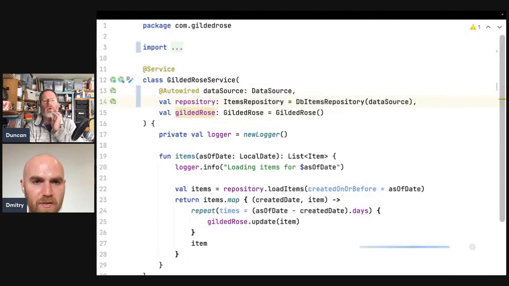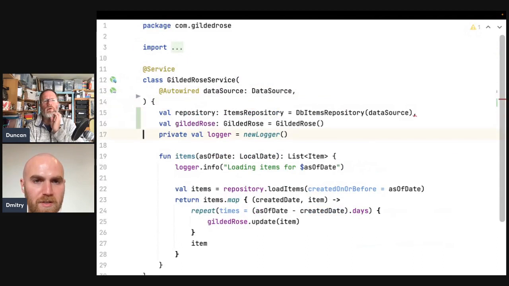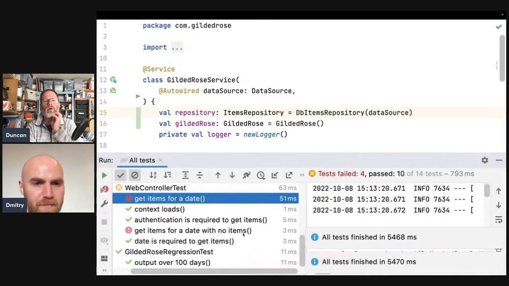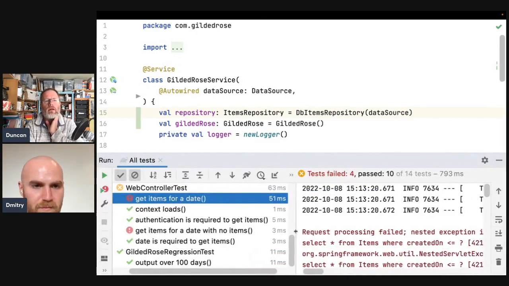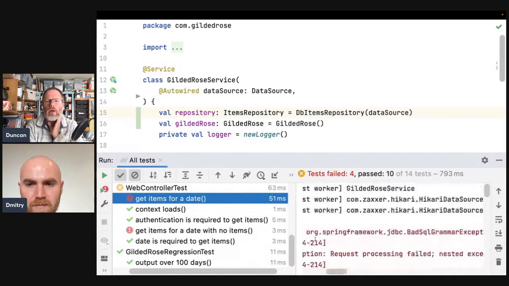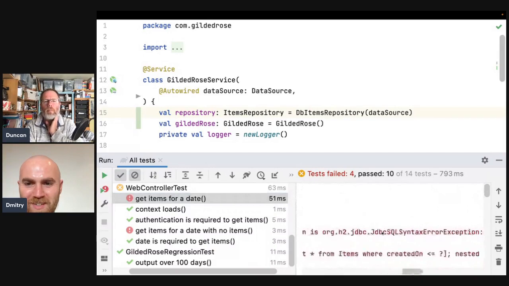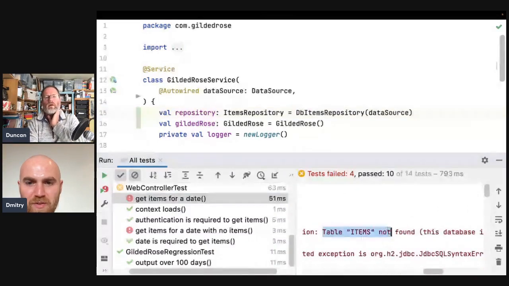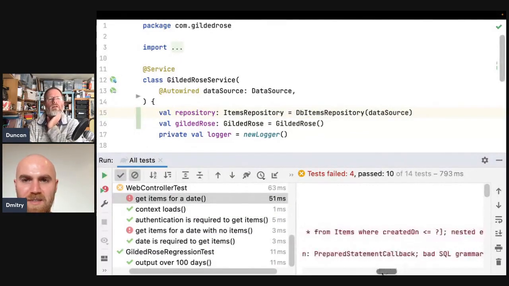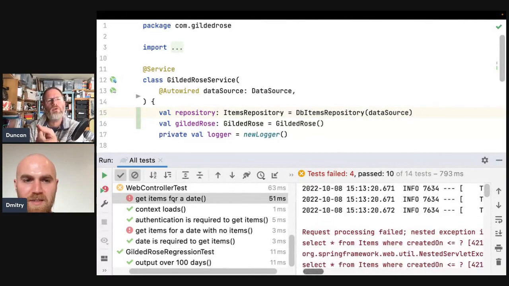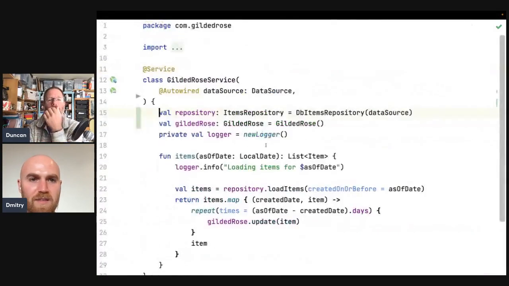Then, with all the tests passing, let me try. Yeah, it's true. Although. Oh no. Okay. Get items. Bad SQL grammar. Oh, that's a weird one. Table items not found. Okay, so that was broken when you moved those down. Let's move them back up then.